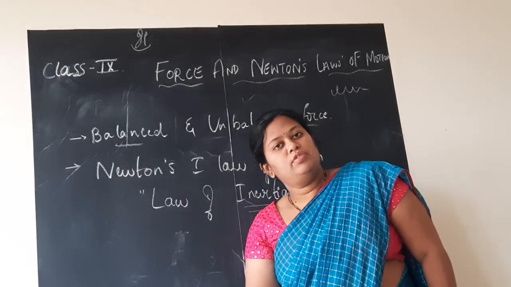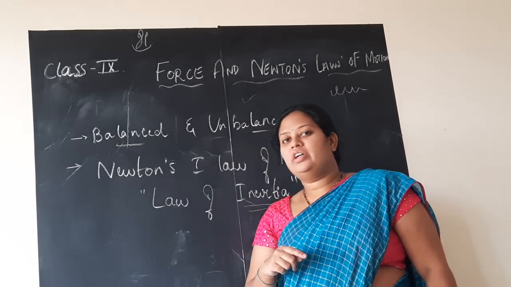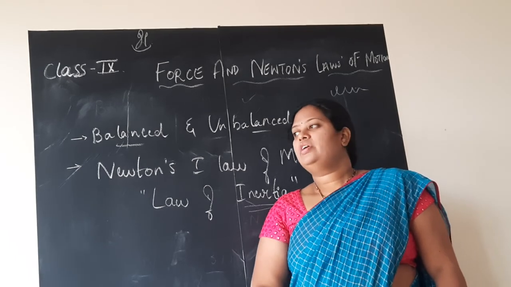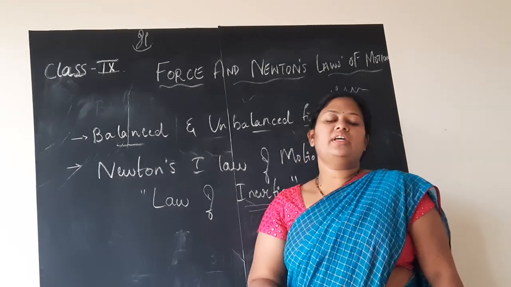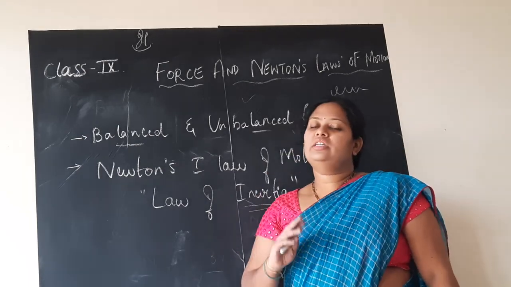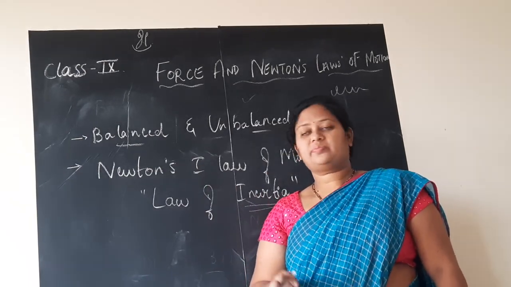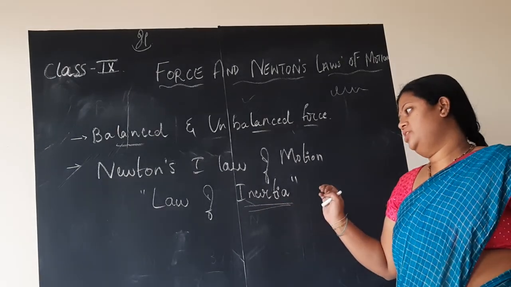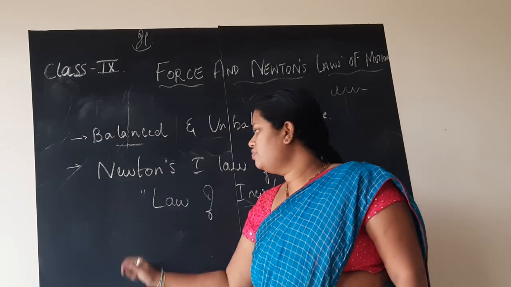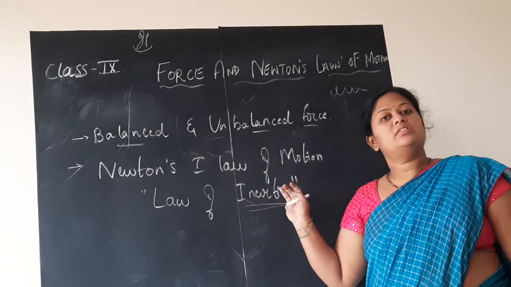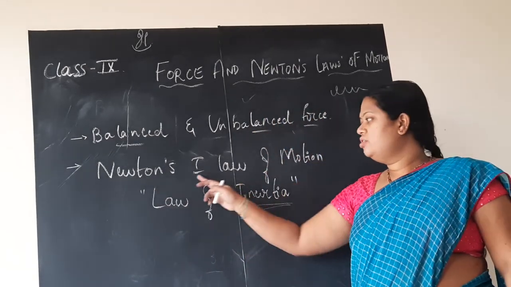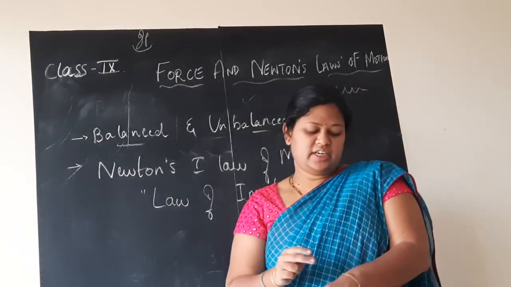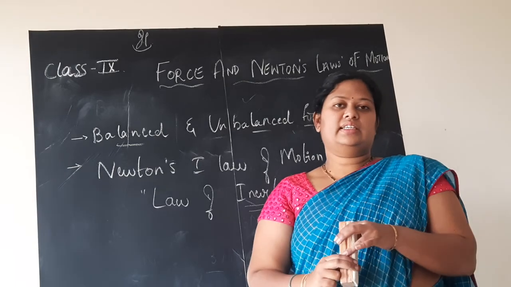If it is in the state of uniform motion, in the motion chapter we have already discussed what uniform motion is, so I hope you all know now. If the body is moving with uniform motion, then it continues to move in the same uniform motion. This is called inertia, children. Since Newton's first law is based on this concept of inertia, Newton's first law of motion is also called the law of inertia. This we also discussed in class 8 already.